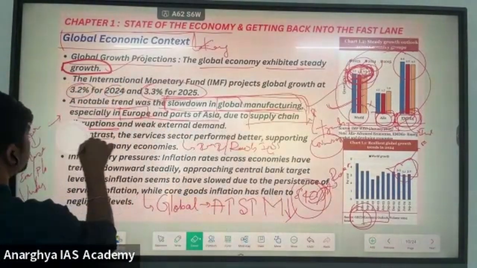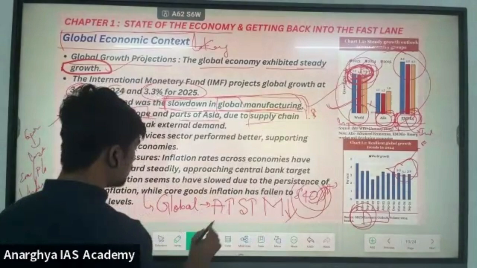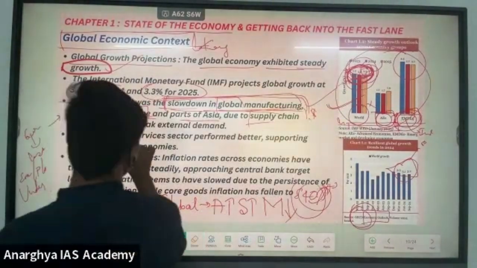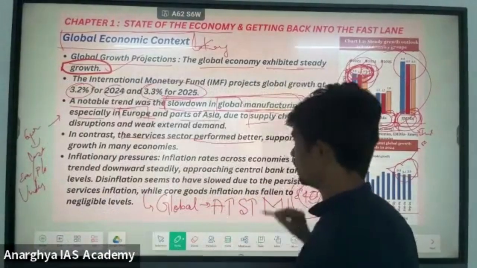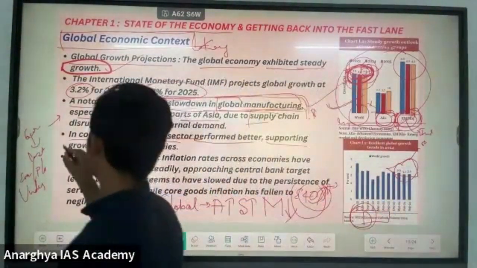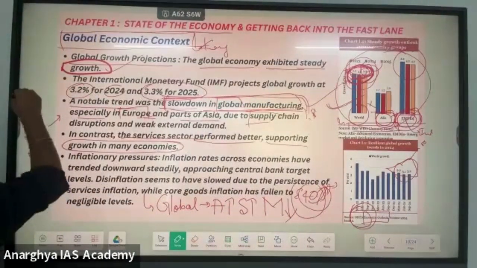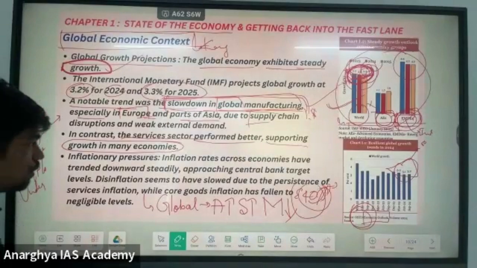In contrast to the slowdown in global manufacturing, there is a good performance from the service sector. The services sector performed better, supporting growth in many economies. Why specifically did Germany get affected?